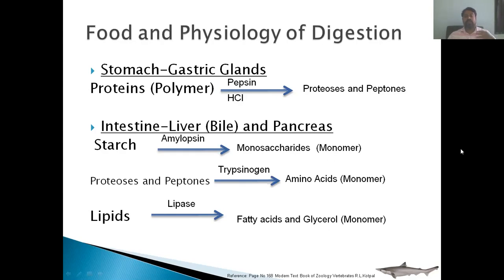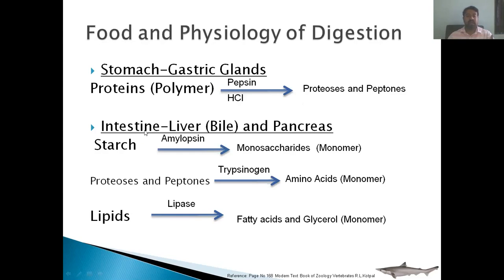So there is no digestion starting in the buccal cavity. Digestion starts in the stomach. In the stomach, there is a release of gastric glands which secrete the enzyme called pepsin, which acts on proteins, which are very polymeric, complex chemicals. And this pepsin converts proteins into the proteoses and peptones.